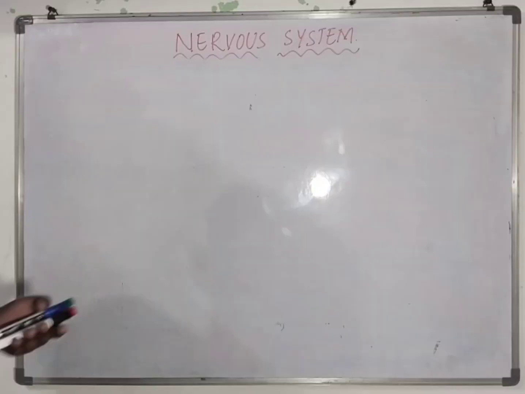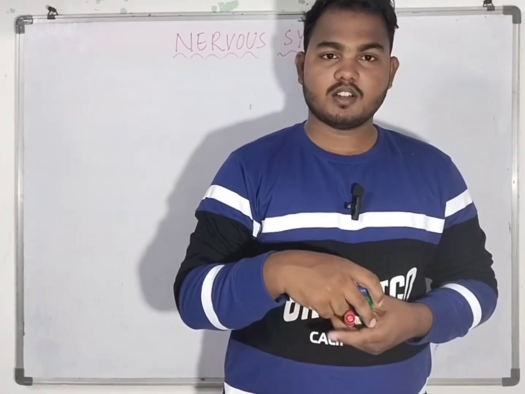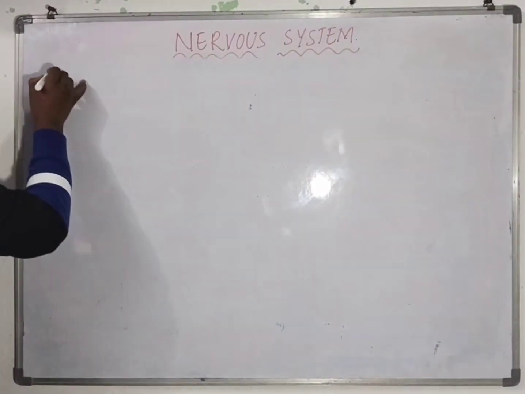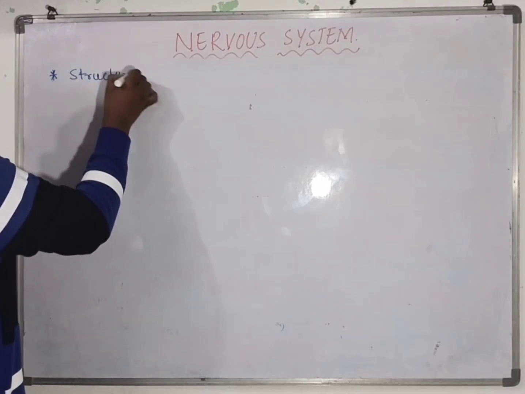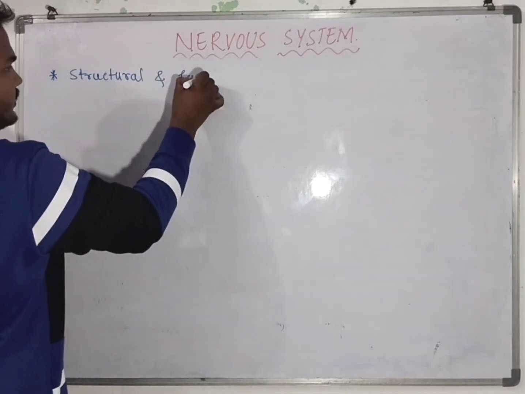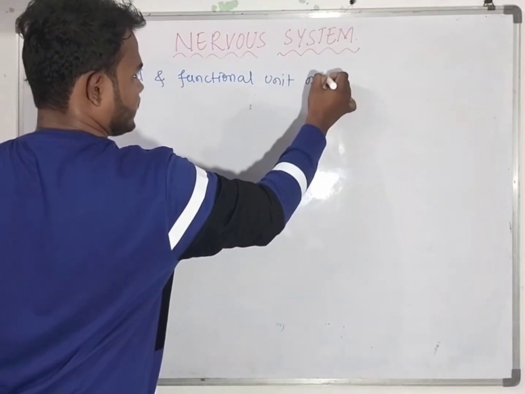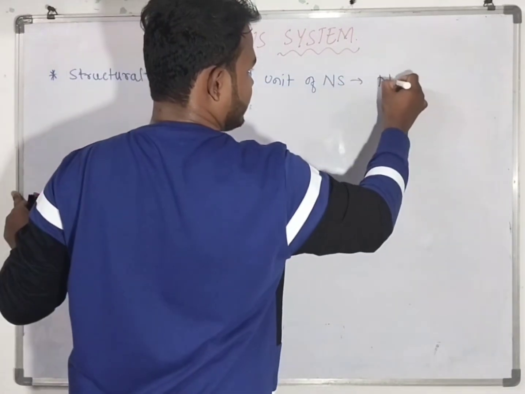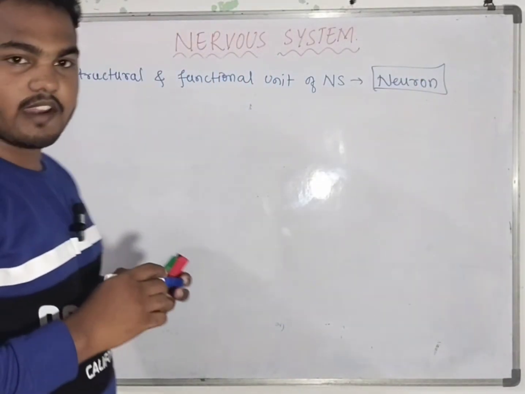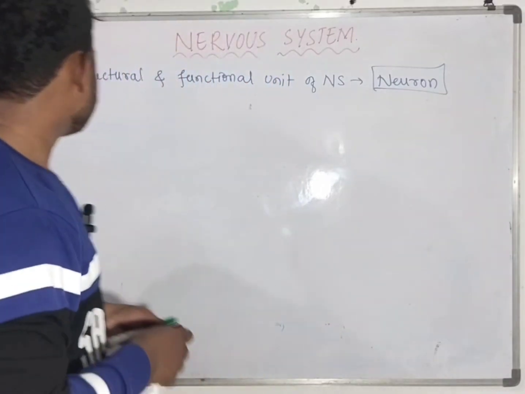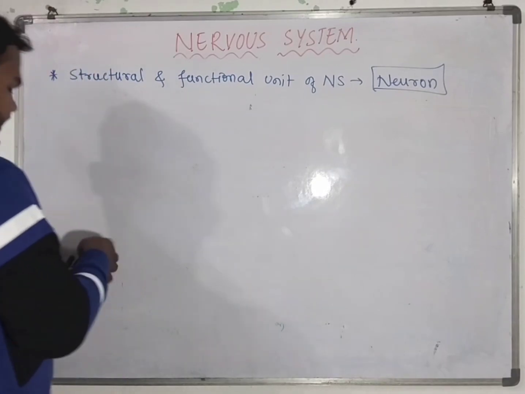Next we will see the cellular component of the nervous system. The structural and functional unit of the nervous system is, yes, the neuron. Okay, it is our neuron. Neuron is a structural and functional unit. Okay, next, what is this neuron exactly?